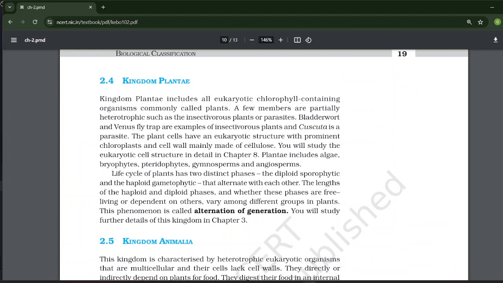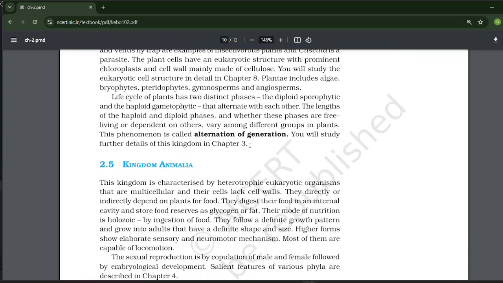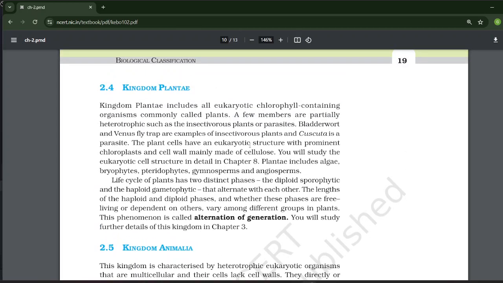Next is kingdom Plantae and kingdom Animalia. Here, for kingdom Plantae and kingdom Animalia, we just have a brief introduction. In chapters 3 and 4 we will discuss them in detail, but here only a brief introduction is given. Let us read that. Kingdom Plantae.